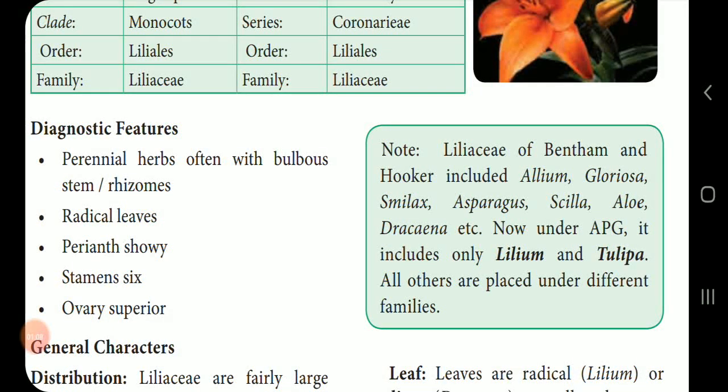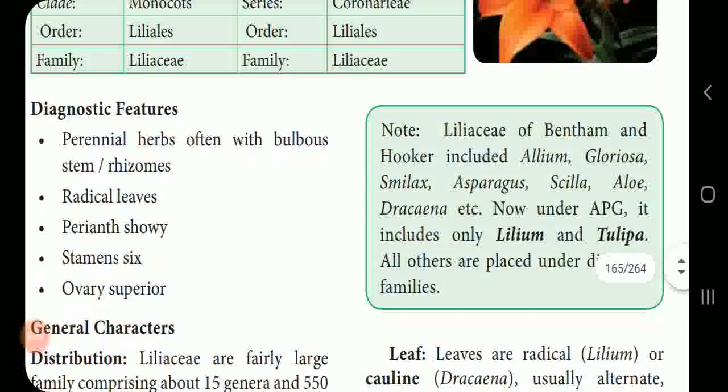According to the Bentham and Hooker classification, he included so many plants under the Liliaceae: Allium cepa, which is onion, Gloriosa, we know, the state flower, Smilax, Asparagus, Aloe vera, Dracaena. All these plants come under the Liliaceae family according to the Bentham and Hooker classification. According to the APG system of classification, only Lilium and Tulipa come under the Liliaceae family.